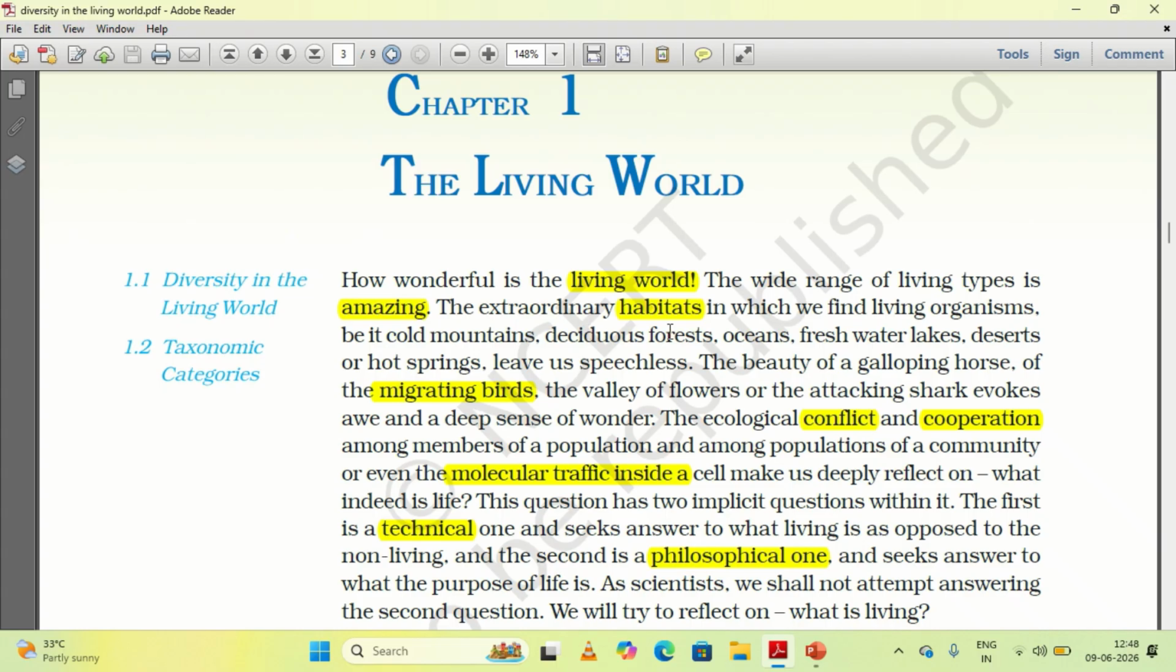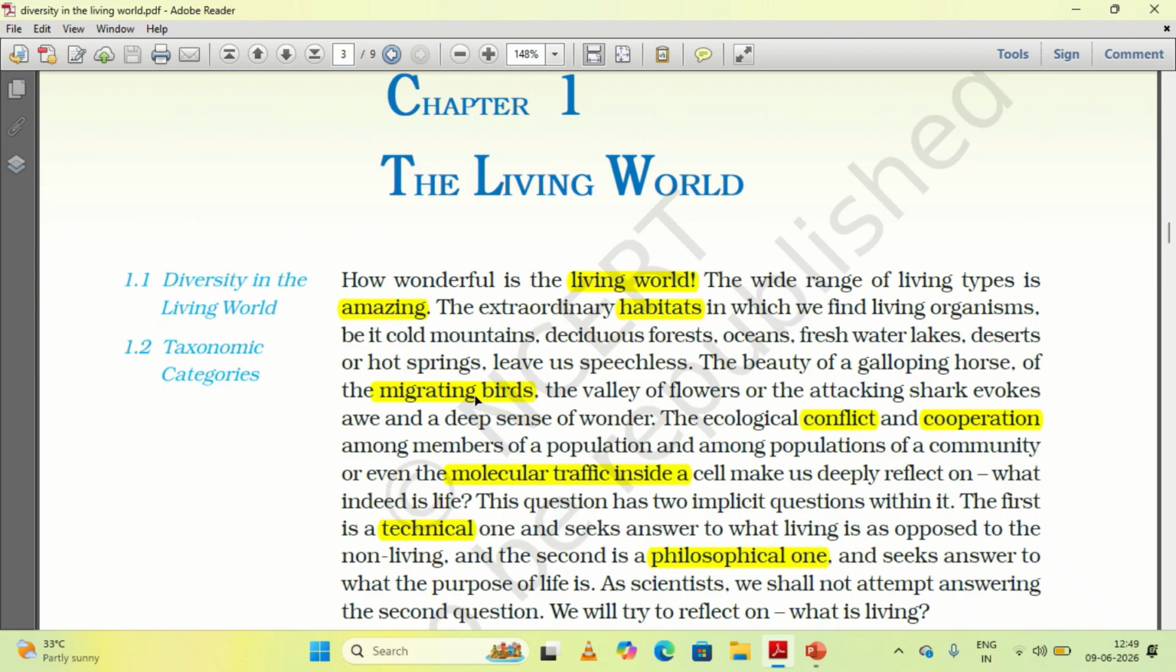The deciduous forests, oceans. Under oceans, you can see many marine fishes, or the different types of fishes. Freshwater lakes, deserts. In deserts also, you can see the existence of many desert animals like the camel, the famous one. So you can see the existence of different living organisms in these different habitats.